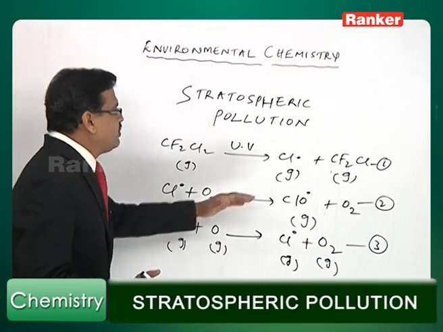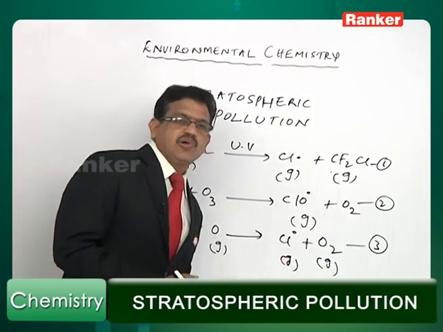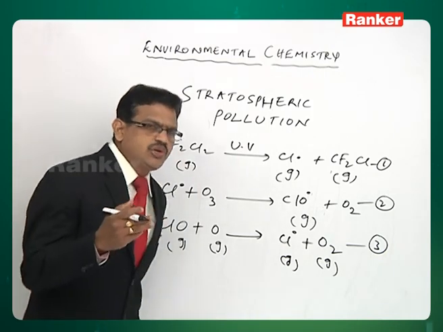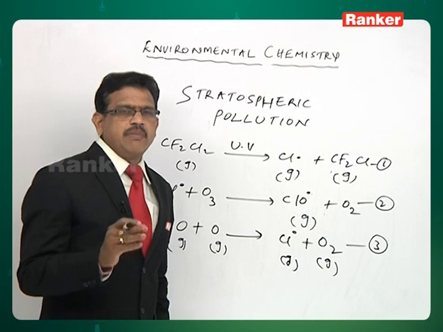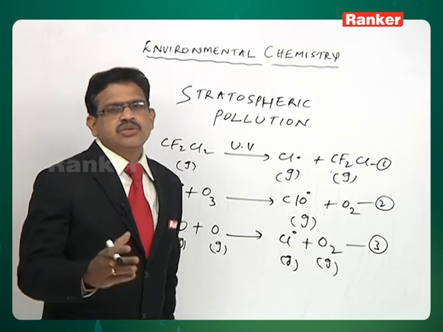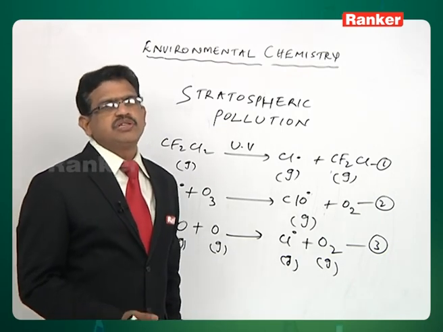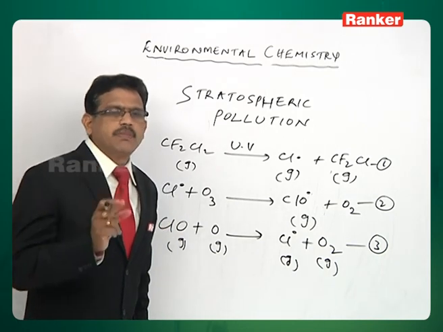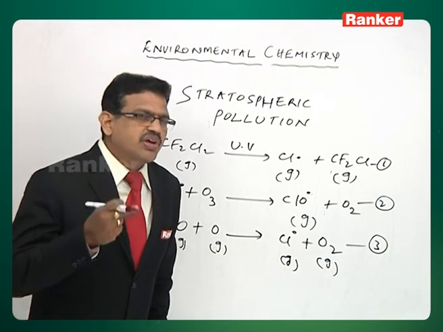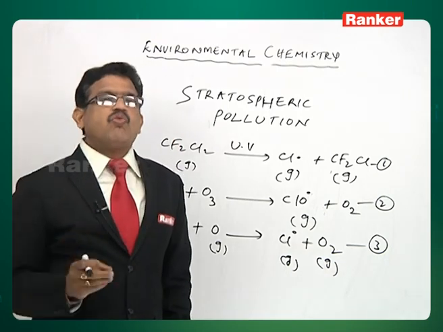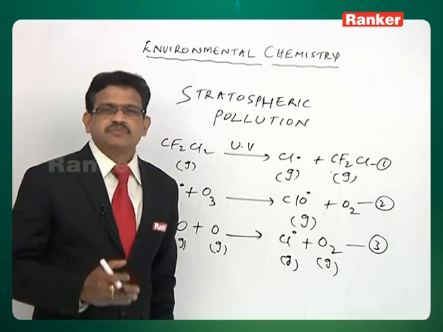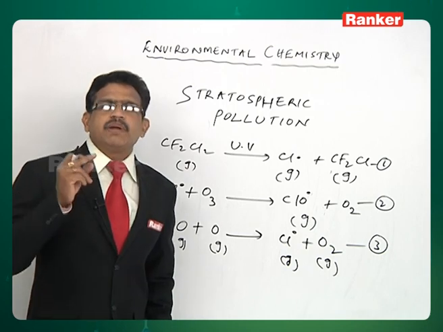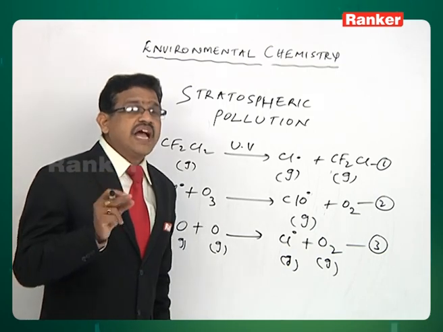In step 1 we got this, again in step 3 we got chlorine free radical. Like this the process will continue. Continuously the ozone layer present in the stratosphere is being damaged by chlorine free radicals. So this way you can observe the depletion in the ozone layer. One chlorofluorocarbon molecule, releasing one chlorine from it, destroys 1 lakh ozone molecules roughly. That is what occurs to the environment.